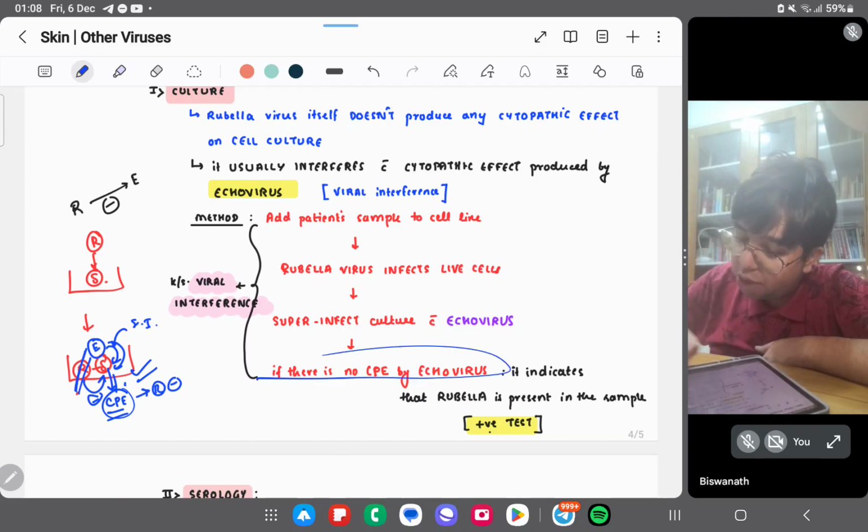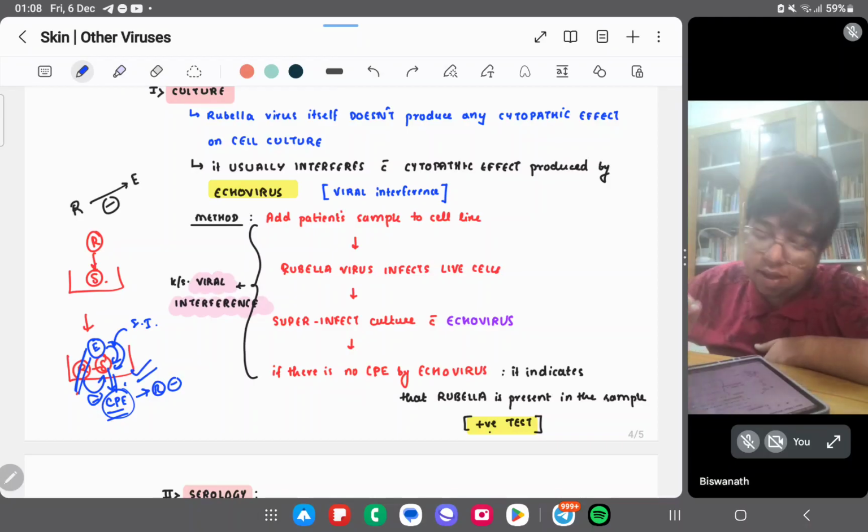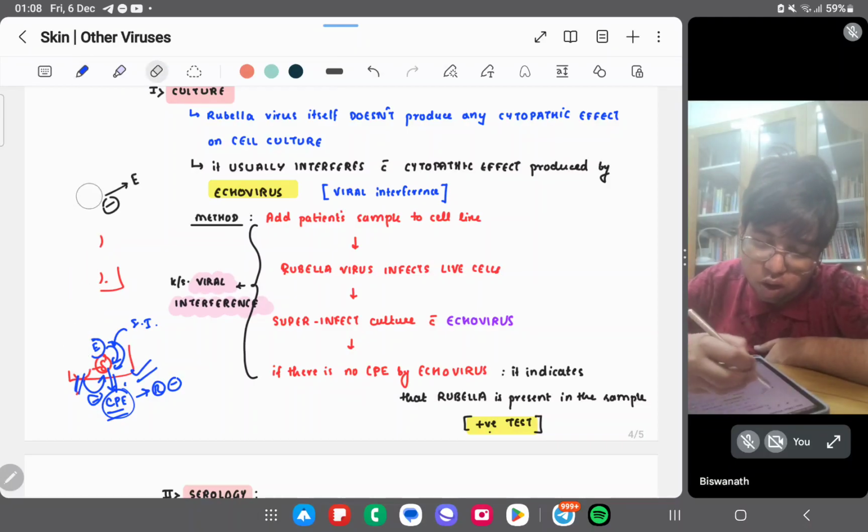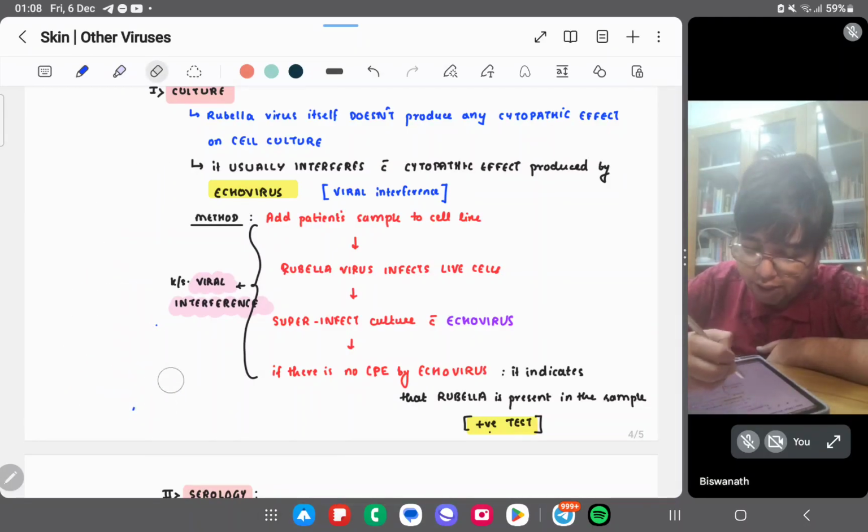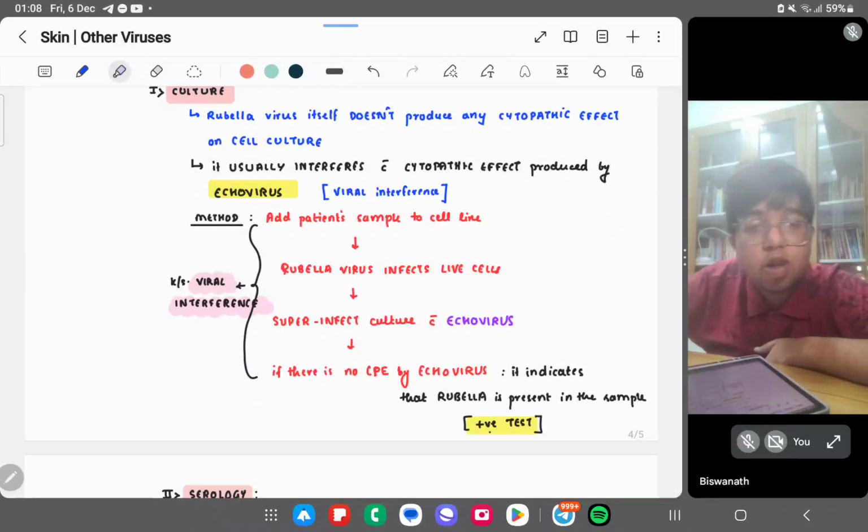So if there is no cytopathic effect by echovirus, it indicates that rubella is present in the sample, and that means it is a positive test. This whole phenomenon is called viral interference, and it is done with echovirus and the rubella virus.